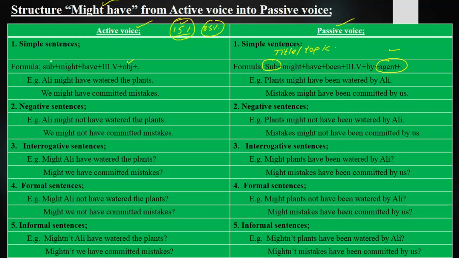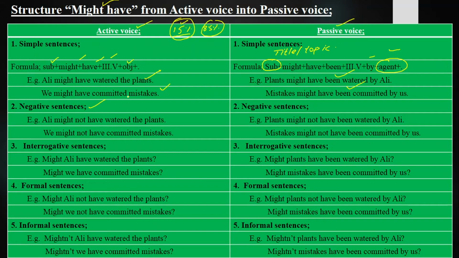Formula for that is subject might have plus third form object, full stop. In passive voice, subject might have been plus third form by agent, and full stop. Ali might have watered the plants. Plants might have been watered by Ali. We might have committed mistakes. Mistakes might have been committed by us.